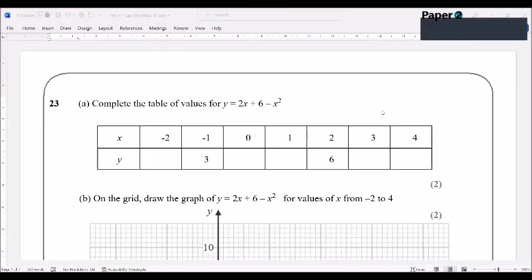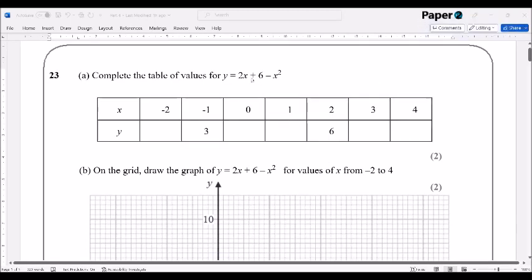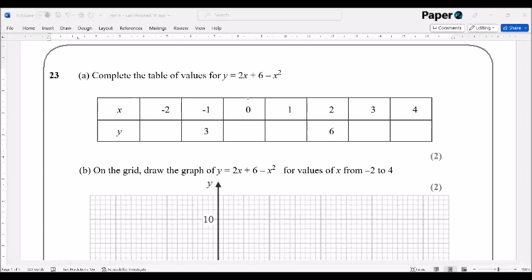Okay, question 23. Complete the table of values for 2x plus 6 minus x squared. This is a quadratic, so we're expecting some symmetry in our table of values. Now, there are some tricks in the calculator you can use to be able to do this. You can set your calculator into the table mode, and your calculator will do all of this for you. However, you might not be confident in doing that. So what we're going to do is we're just going to look at a way of doing this without worrying too much. I'm going to start off with 0, which is the easiest one.